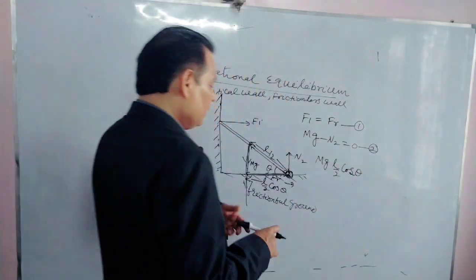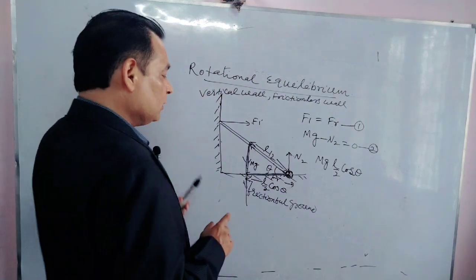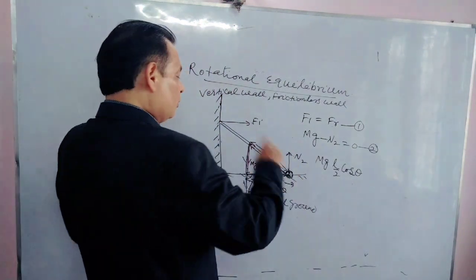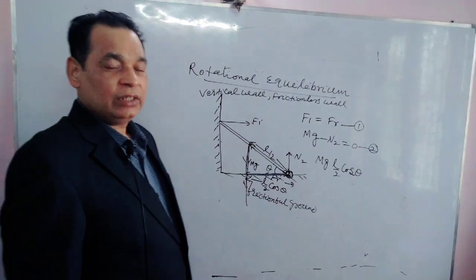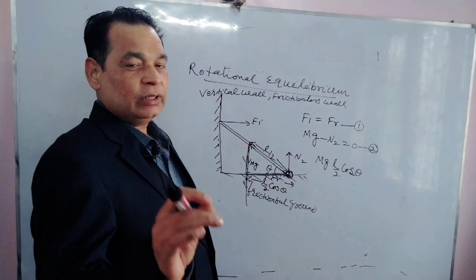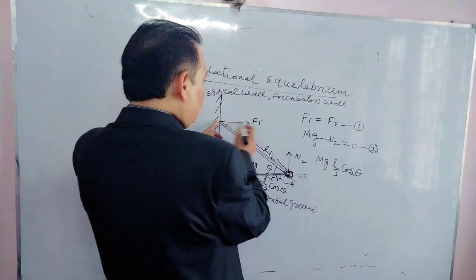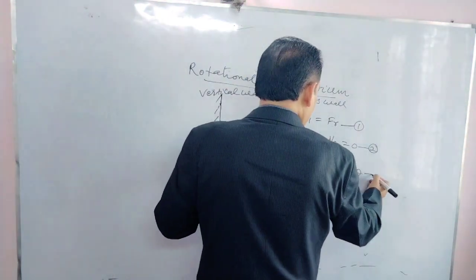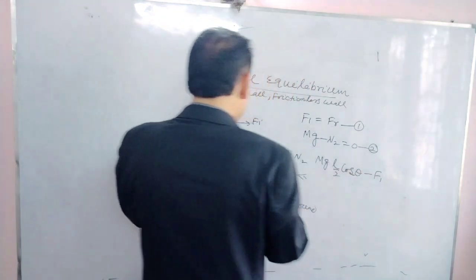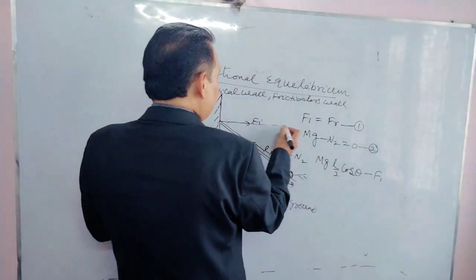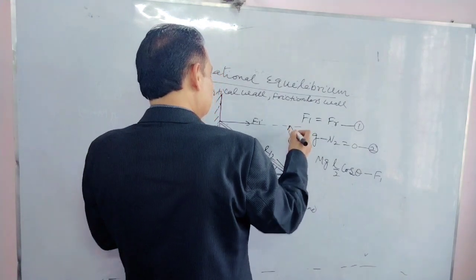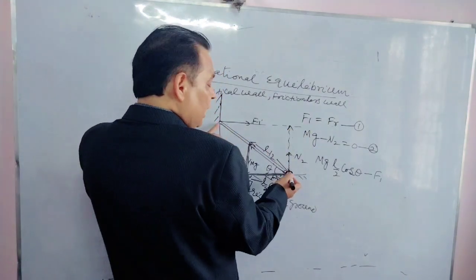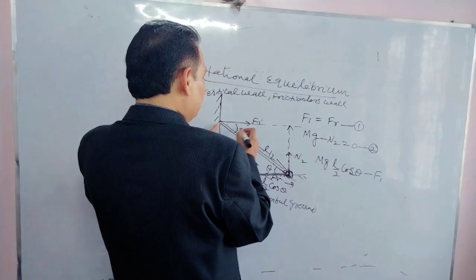No doubt, this mg will produce torque anti-clockwise, but this F1 will produce torque clockwise. So I am taking here clockwise torque negative. And what about torque of this F1? That is opposite, so I am taking minus sign F1. This is line of action of this F1, and from this axis this is perpendicular distance. This one is entire L, this is theta, this will be also theta.